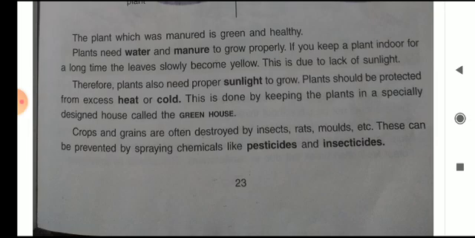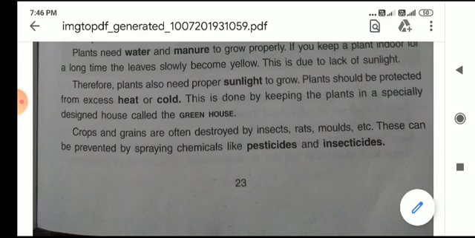Crops and grains are often destroyed by insects, rats, molds, etc. This can be prevented by spraying chemicals like pesticides and insecticides. Many times we have seen insects, rats or other living beings destroy the crops. At that time we use different pesticides and insecticides to protect them.